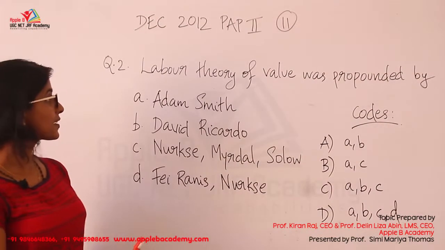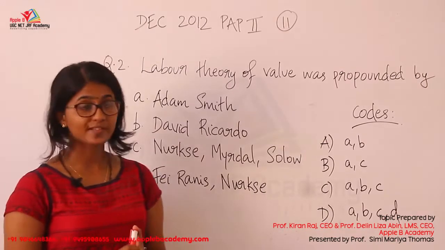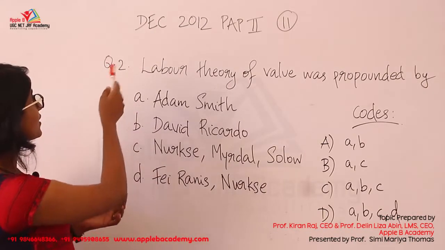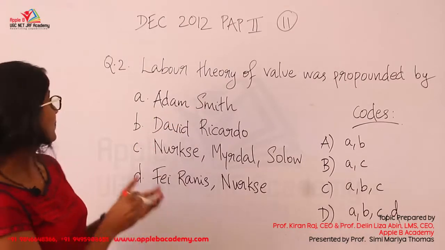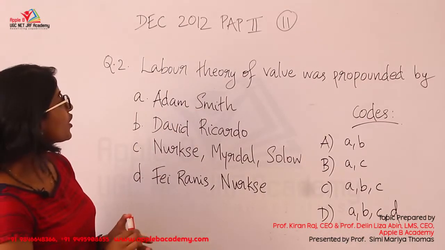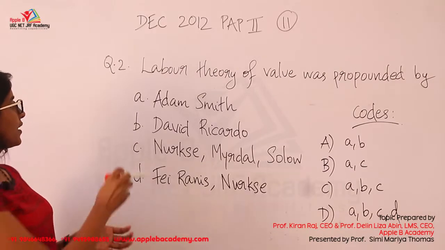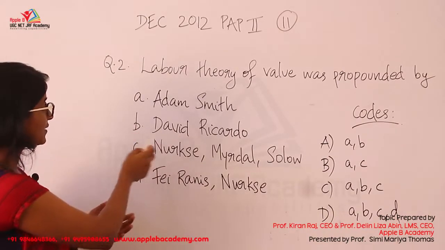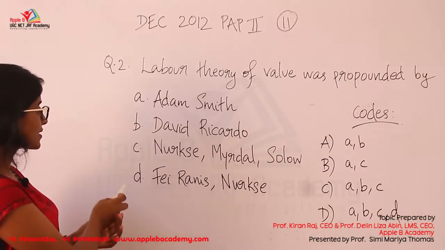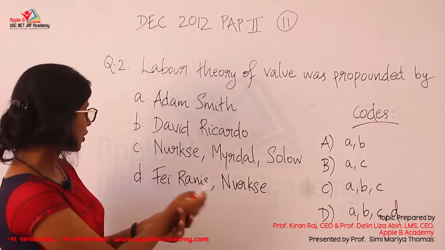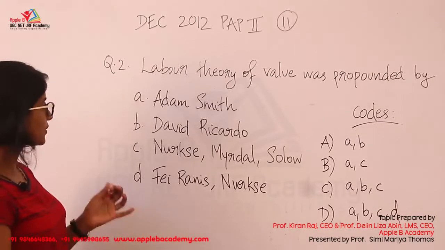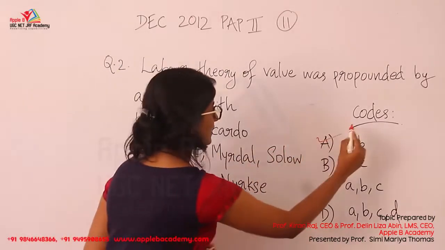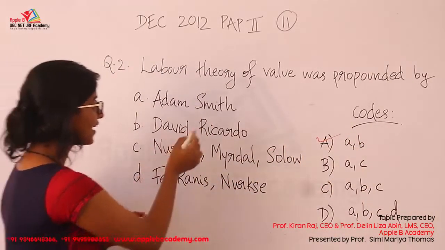The next question is based on the labor theory of value concept, and it was asked in December 2012, paper 2, question number 11. The labor theory of value was propounded by: A. Adam Smith, B. David Ricardo, C. Knox, Myrdal and Zolo, and D. Fair, Rane and Knox. So the answer is A and B, that is Adam Smith and Ricardo.